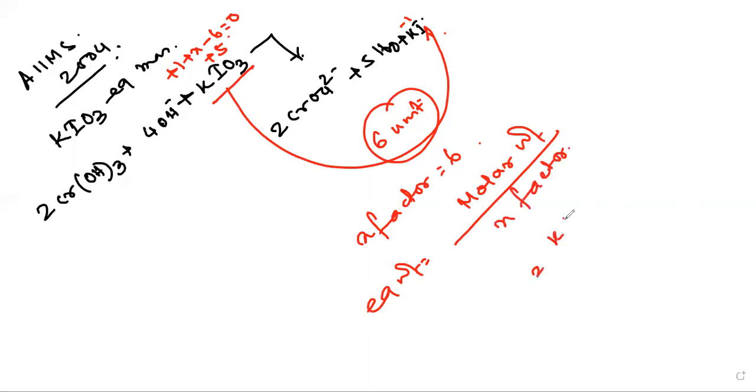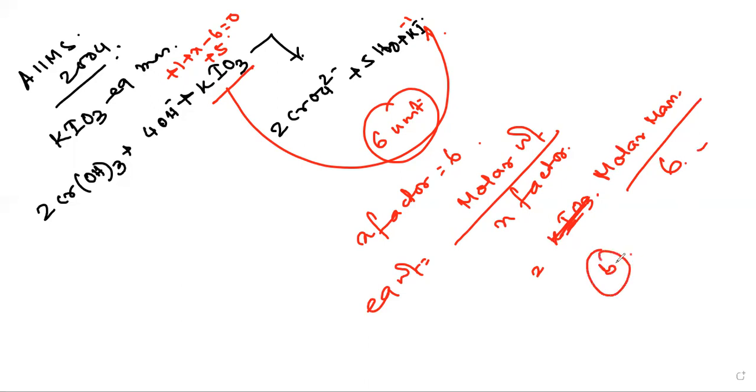So molar weight of KIO3, I have taken it as KIO3, that is given in the question. Molar mass, this will remain molar mass. And what is the N factor? N factor is 6. So this is the answer of the question. I think option number B is the answer.